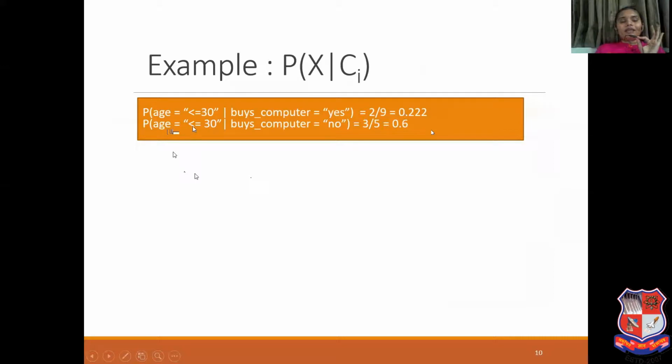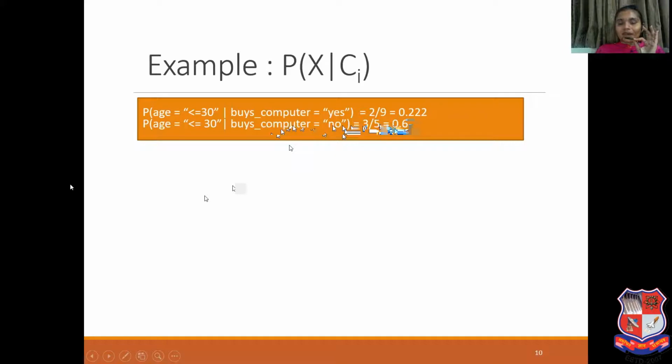Now probability of age less than equal to 30 given that buys computer equal to no. We know there are 5 tuples in the training data set with buys computer equal to no. From these 5 tuples, we need to calculate how many have age less than equal to 30. We find 3 tuples. So 3 divided by the total number of tuples with buys computer equal to no, that is 5.